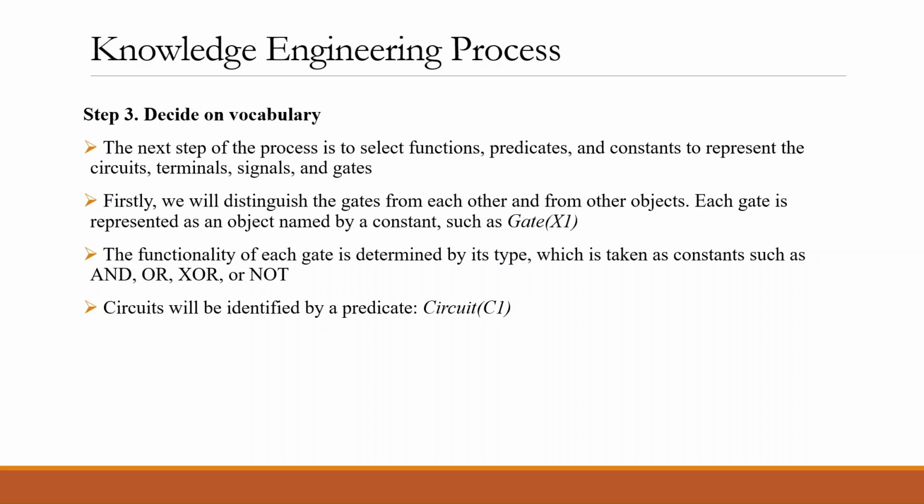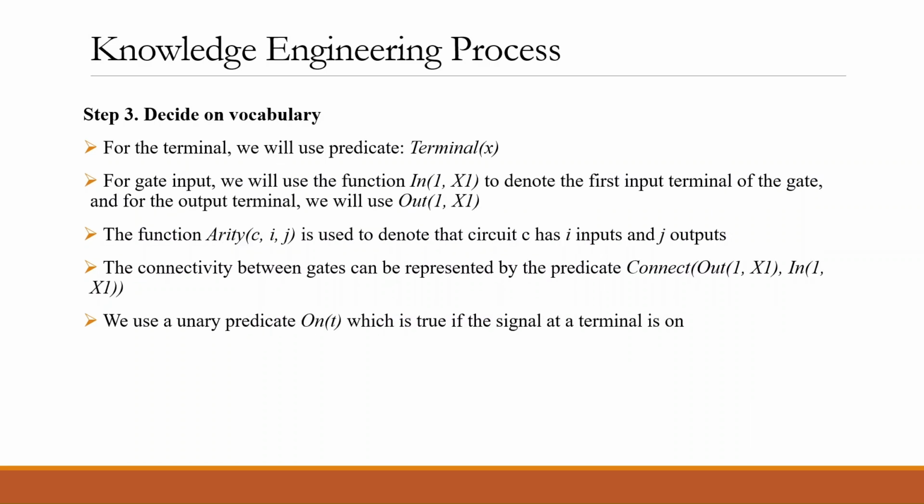Circuits will be identified by a predicate, circuit C1. Okay, so we have a circuit with the name C1. For the terminal, we will use the predicate terminal X, where X is the name of the terminal. For the gate input, we will use the function in1x1.